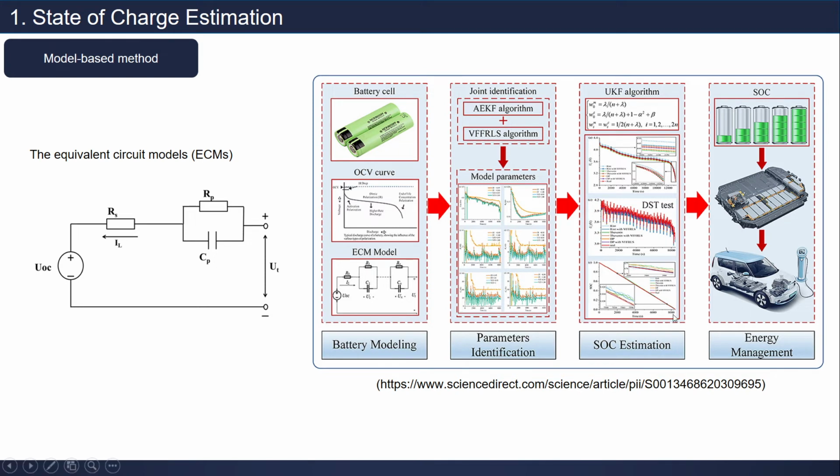After that, we need to use an algorithm such as ANN or other things, but in this case they use the unscented Kalman filter to estimate SOC. What is their input? Their input is the parameter that's already defined earlier. And the output of this algorithm is SOC. Then this is the energy management system here. So that's the kind of thing we classify as a model-based method.